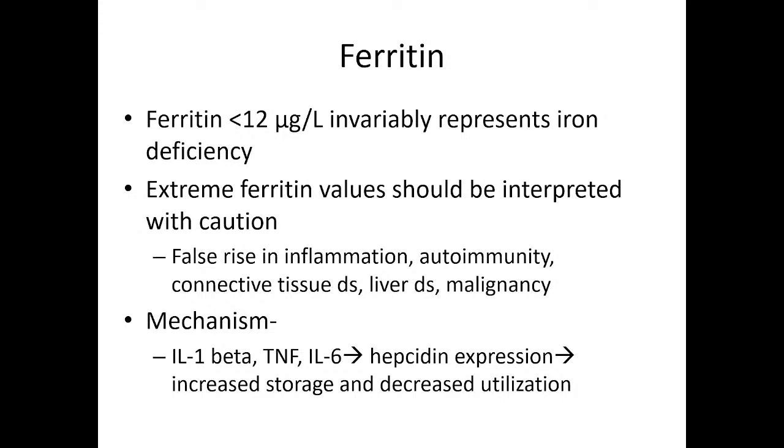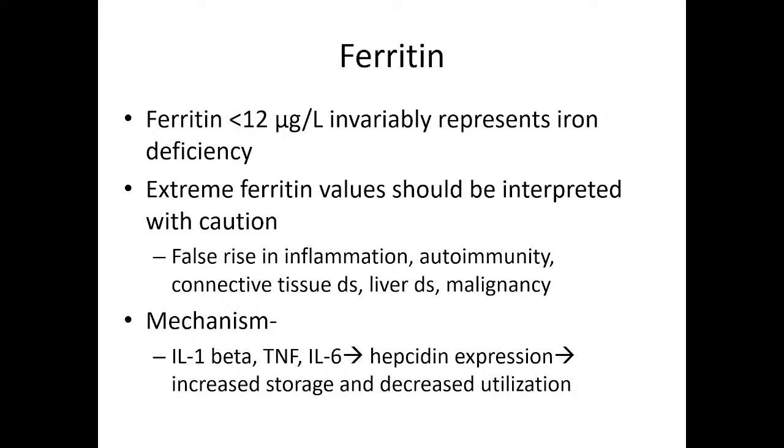Normal value is about 12 to 200 approximately, exact I don't remember right now, but if ferritin is less than 12 microgram per liter, then it is suggestive of iron deficiency anemia, and this is the most sensitive indicator of iron deficiency. Extreme ferritin values should be interpreted with caution. False rise in inflammation, autoimmunity, connective tissue disorders, liver disease and malignancy because of acute phase reactant.